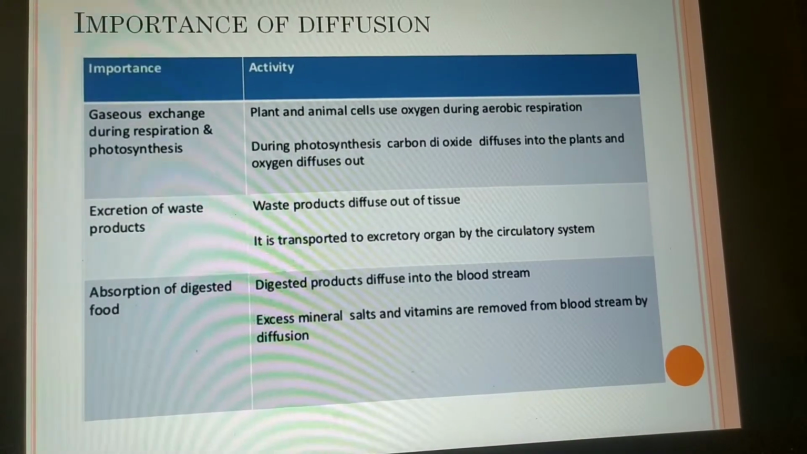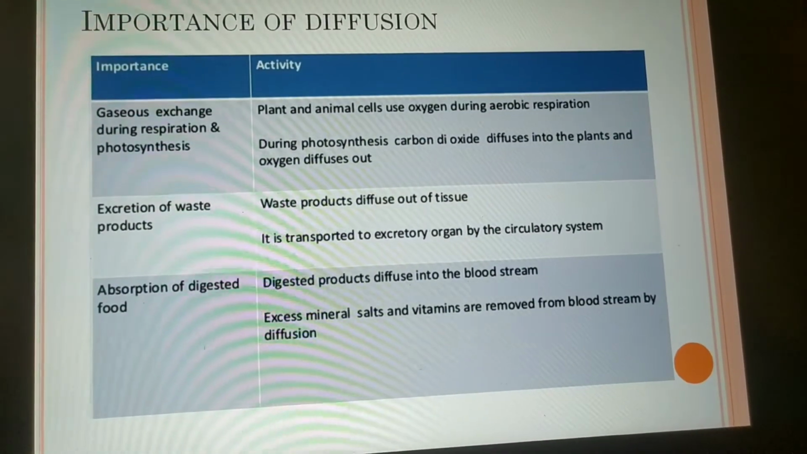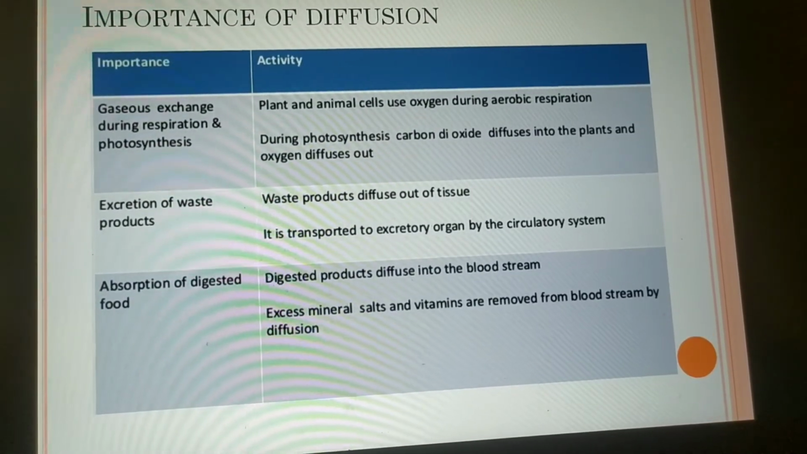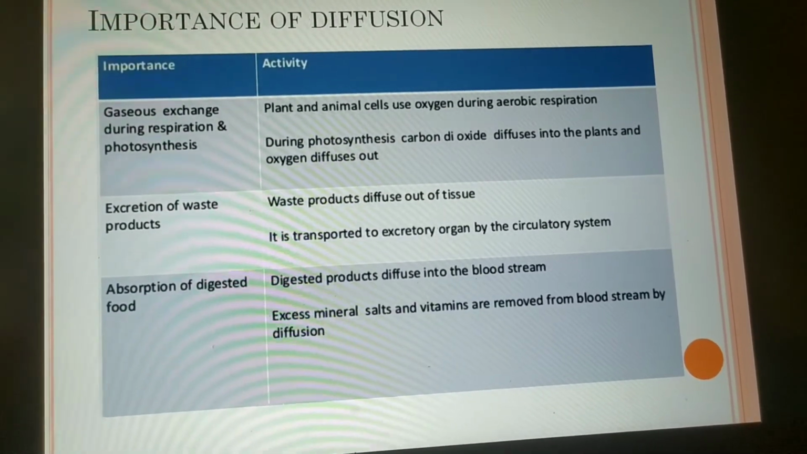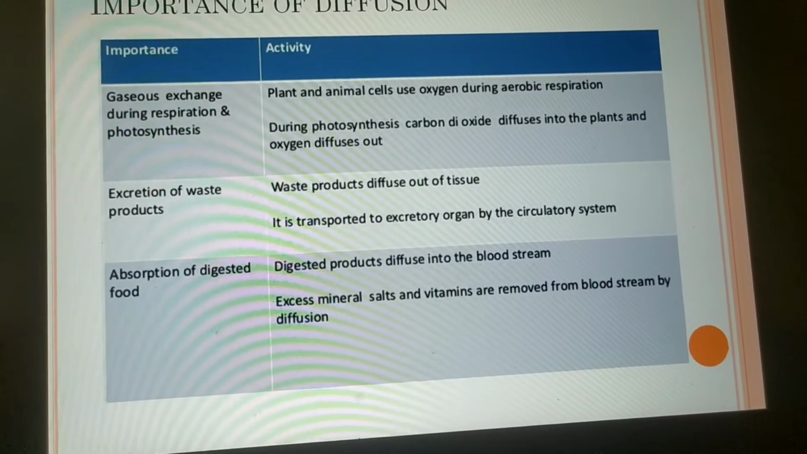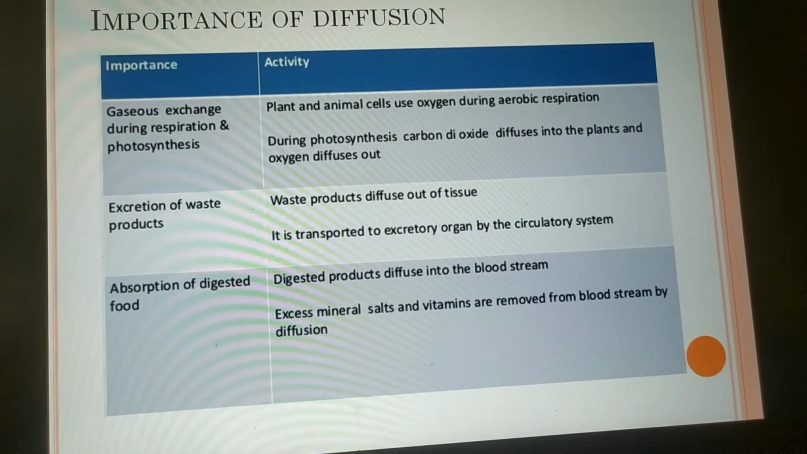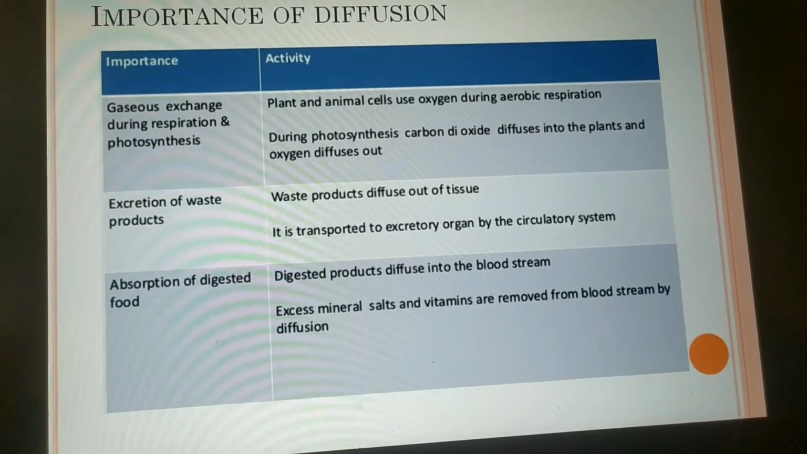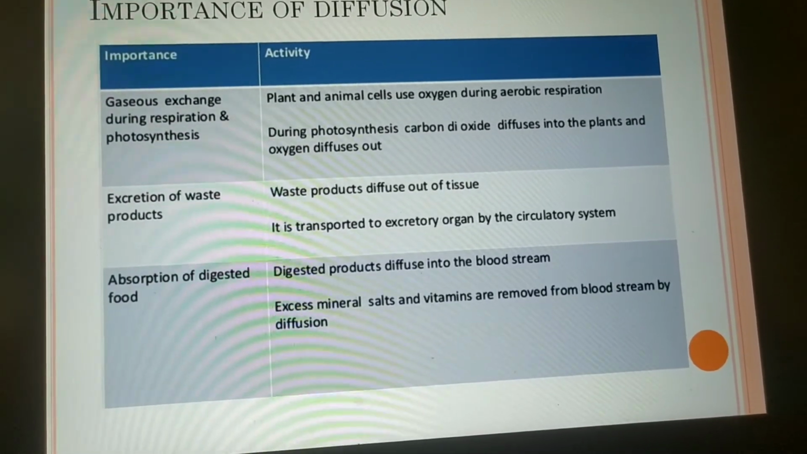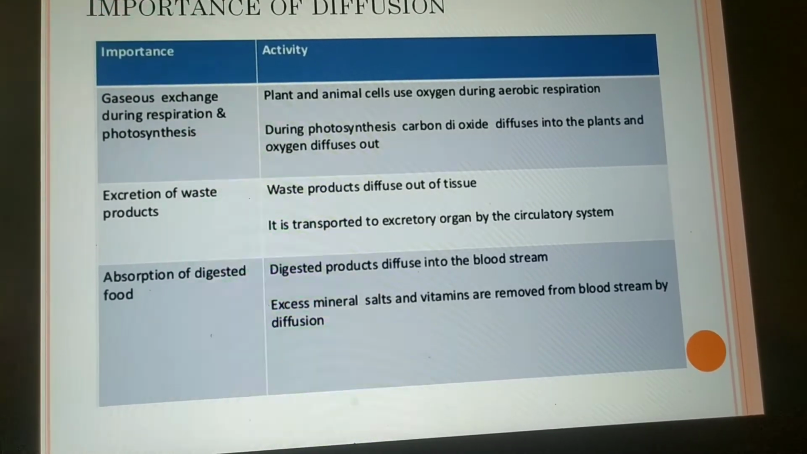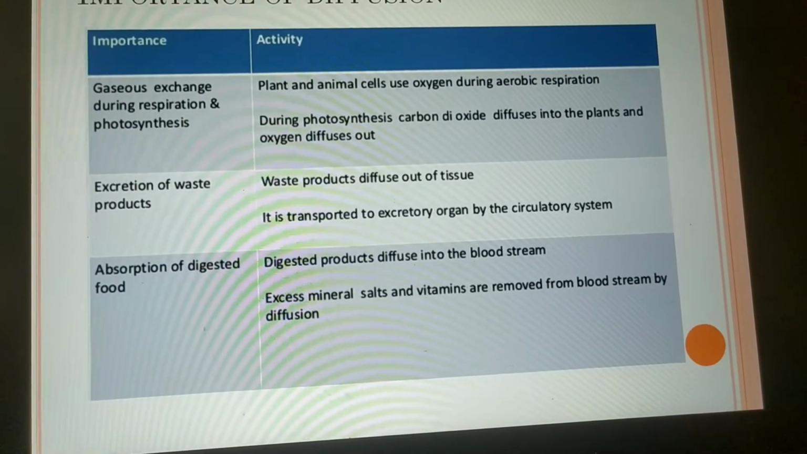Now coming to the importance of diffusion, it has an important role in gaseous exchange during respiration and photosynthesis. Plant and animal cells use oxygen during aerobic respiration, and in plant cells, during photosynthesis, carbon dioxide diffuses into the plants and oxygen diffuses out. So diffusion plays an important role in gaseous exchange in both plant and animal cells.